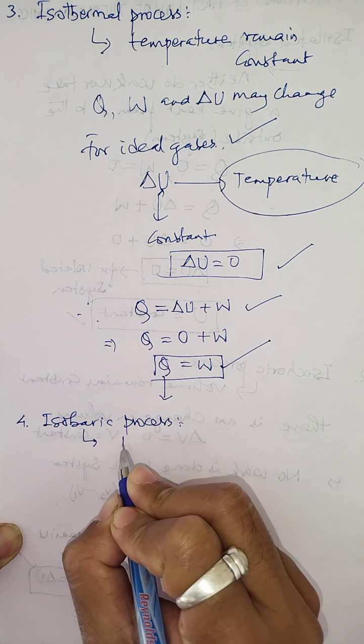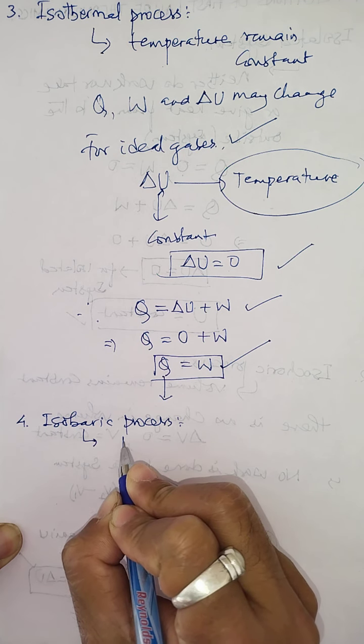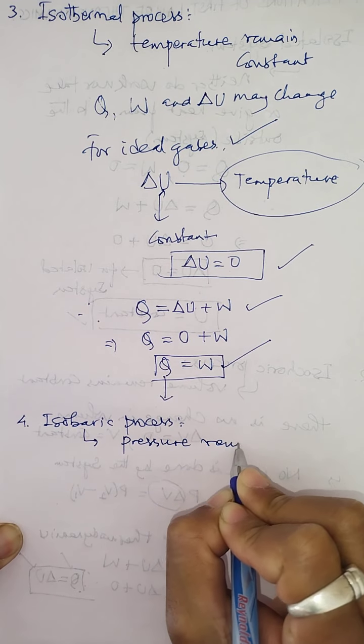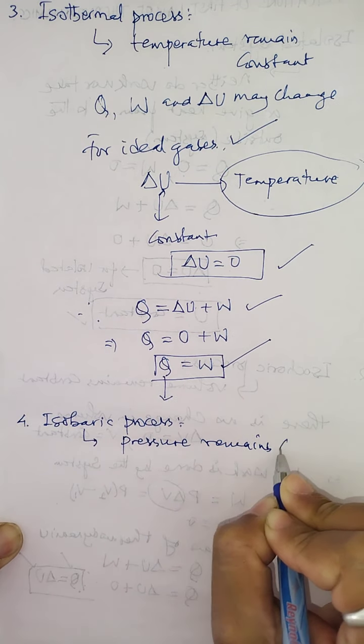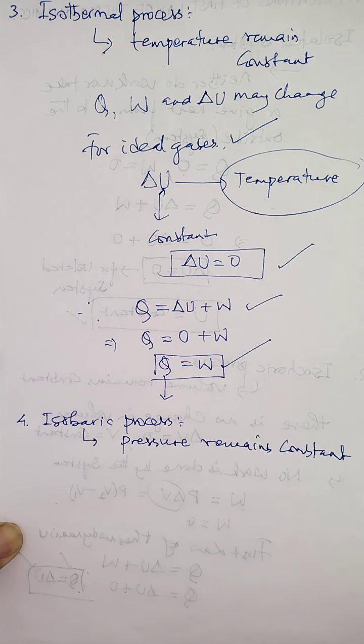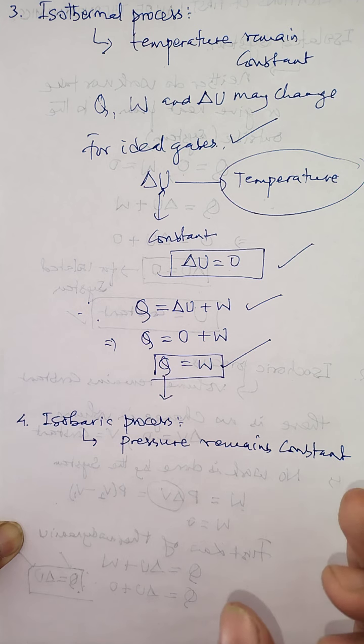This is the process which takes place at constant pressure, which means the pressure remains constant. Any process in which the pressure remains constant is called an isobaric process. Now the work done by the system or work done on the system can be positive or it can be negative.